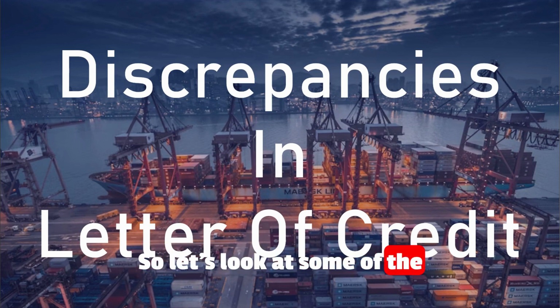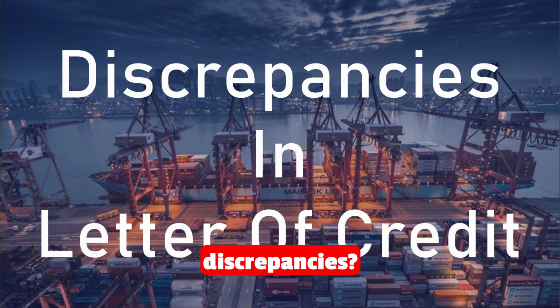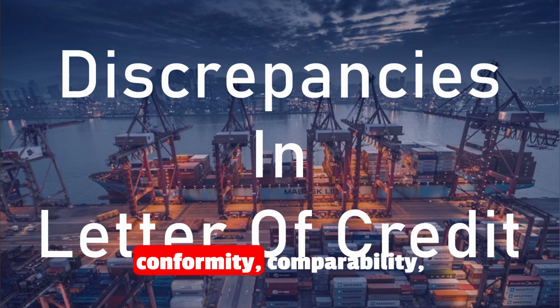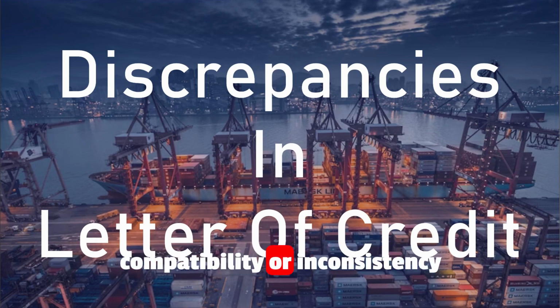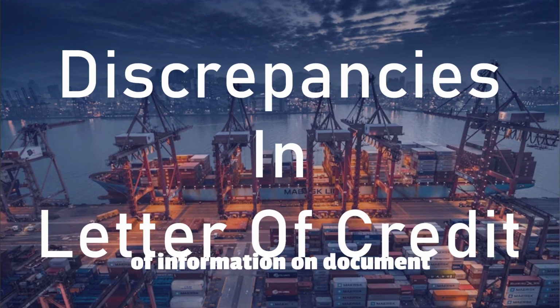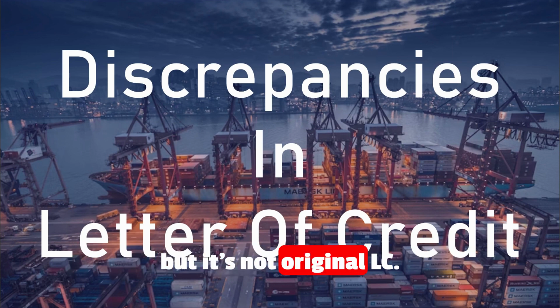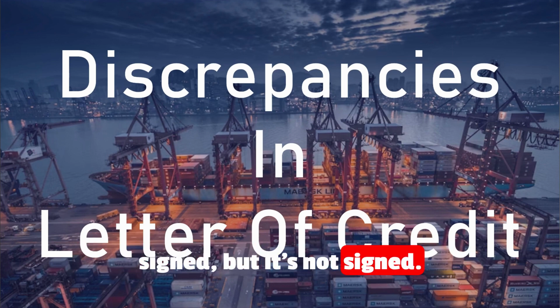So let's look at some of the discrepancies in letter of credit transactions. So what are the discrepancies? Examples of discrepancies: non-conformity, incompatibility or inconsistency of information on the documents presented. The LC says the document should be original, but it's not original. The LC says the document should be signed, but it's not signed.